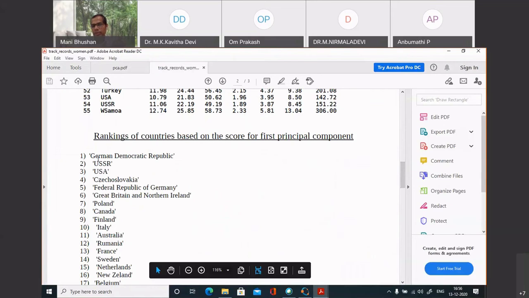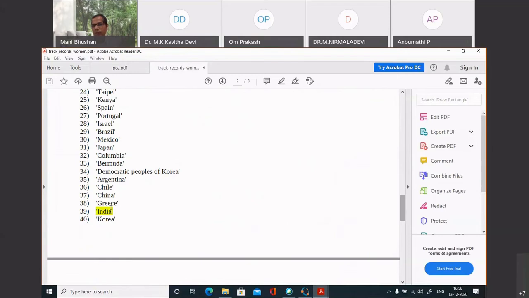The best country is the German Democratic Republic, USSR, USA. This is the old data, 1984 data. These are the top performing countries in sports. India is somewhere in the lower half, not at the bottom, but still in the second half. 39. So these rankings match our intuition.